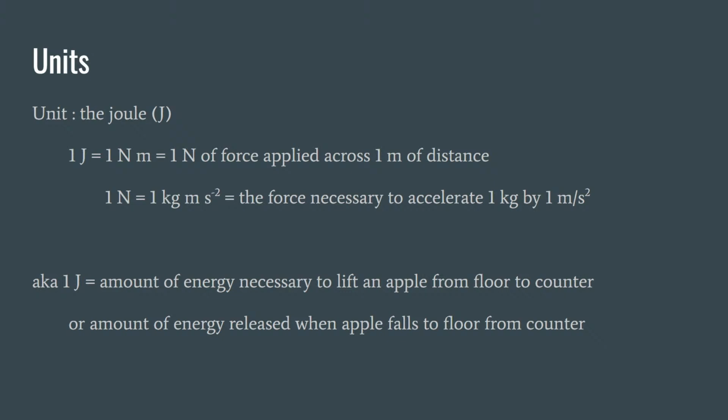And then when the apple falls, that warping of space, it falls down that sort of three-dimensional gravitational field, and that potential energy is transformed back into kinetic energy. Okay? And you'll have 1 joule of kinetic energy by the time it hits the floor. Okay, so that is the unit of the joule.